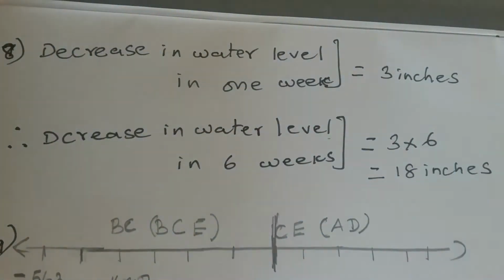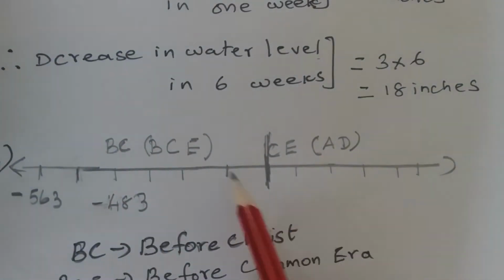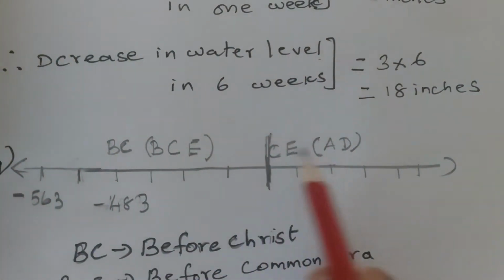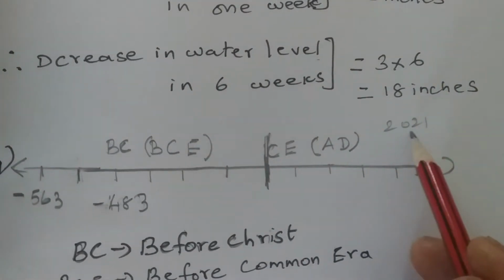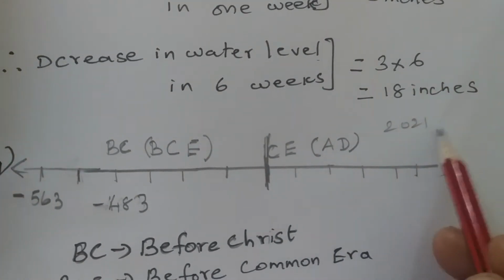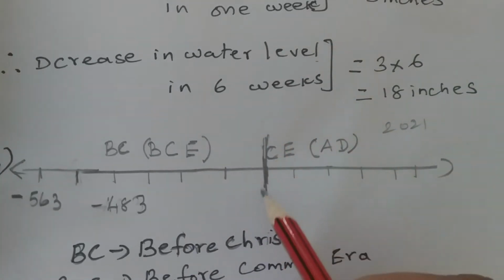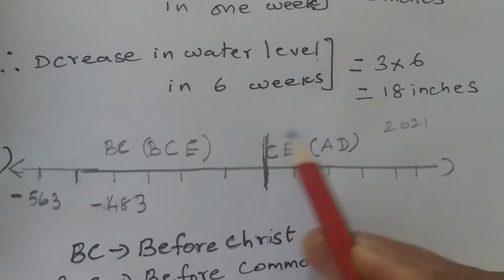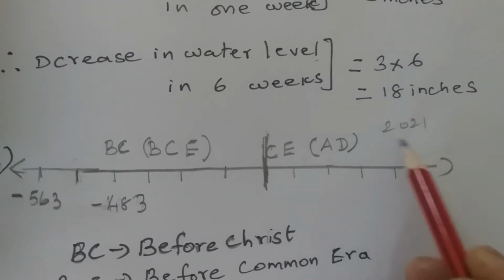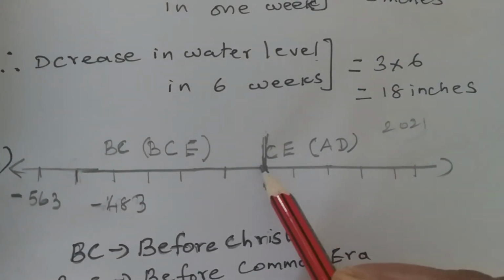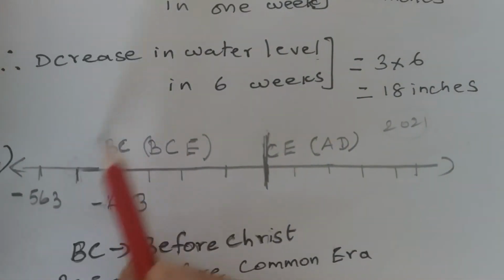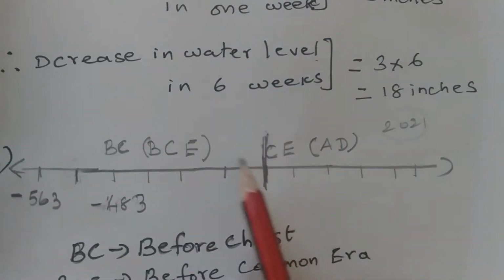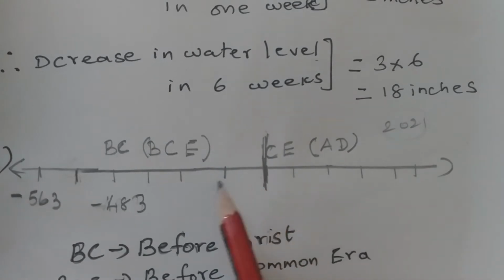I'll explain this. What is BC? What is BCE and all? See, we are in the common era. Now the year is 2021. This is 2021 years after Christ was born. After Jesus Christ was born. First year, second year, third year, fourth year. Now 2021 years after Jesus Christ. Previously it was called BC, before Christ. Before Christ was born. First year before Christ was born.